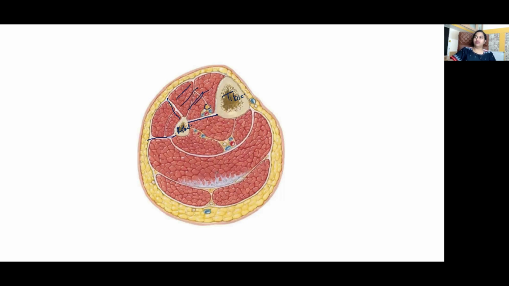And what is the nerve of the anterior compartment of the leg? Yes, the deep peroneal nerve. What are the muscles here? This is the tibialis anterior. This is your extensor hallucis longus, extensor digitorum longus. Okay. Lateral compartment, peroneus longus, peroneus brevis.